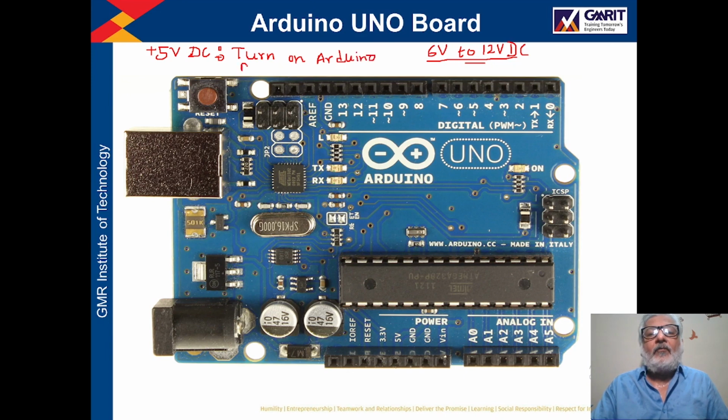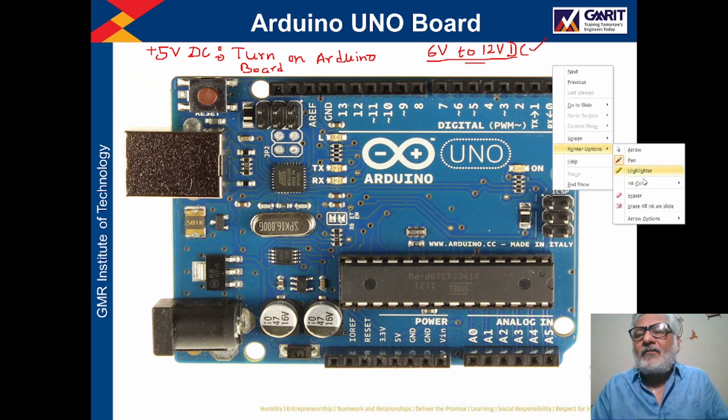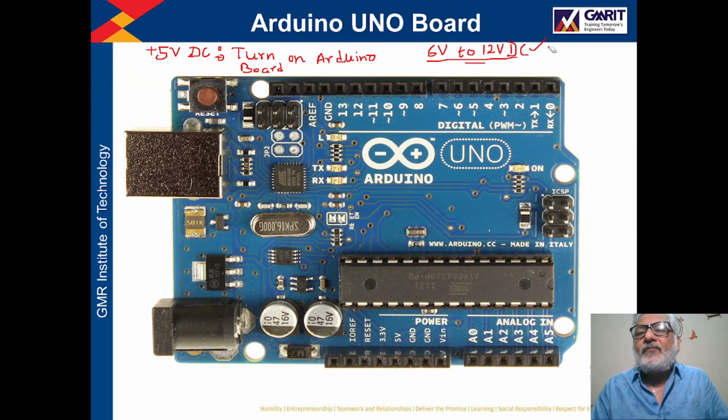And this 6 volt to 12 volt DC is the recommended voltage range which we can apply to these input pins, right? But to turn on this Arduino, we need this 5 volt DC.